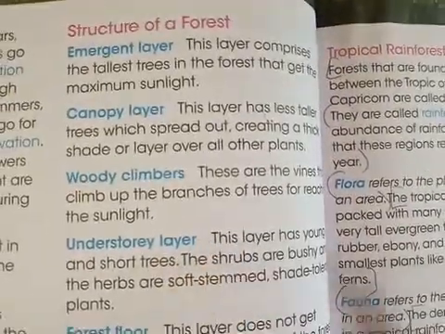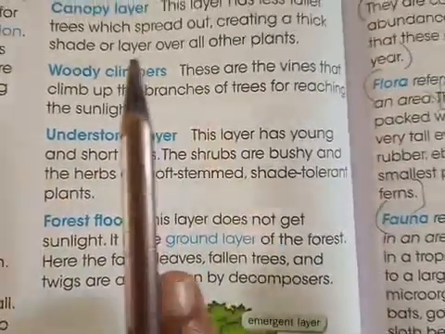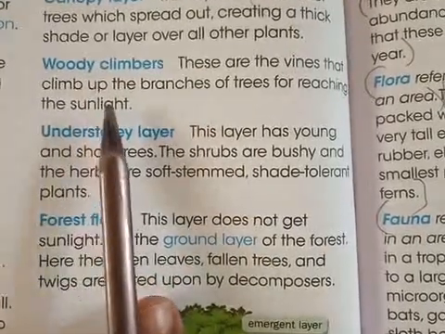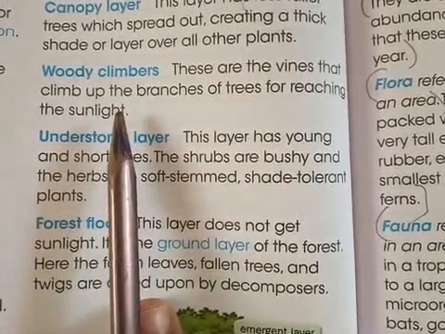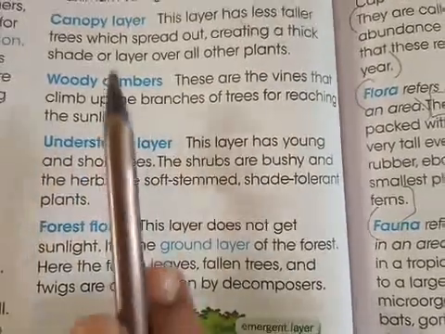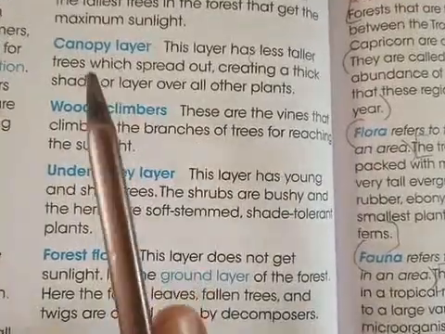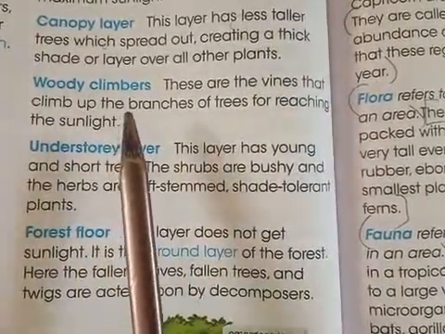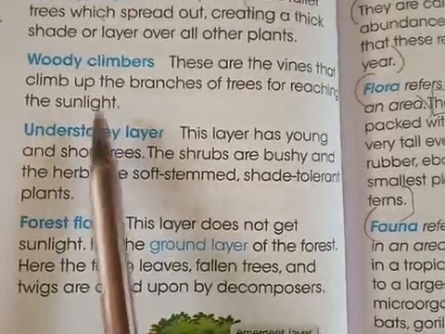Then we have the woody climbers present in the forest. These are vines, climbers which are woody, and they climb the branches of the trees to reach the sunlight. So the woody climbers can be present in the canopy layer or in the emergent layer, both. And they climb high up to the tree top so that they get the sunlight.